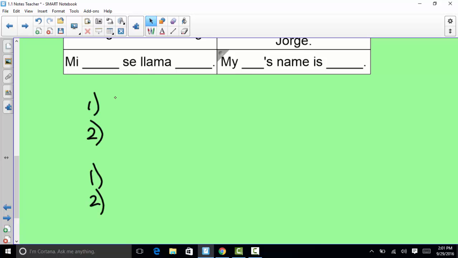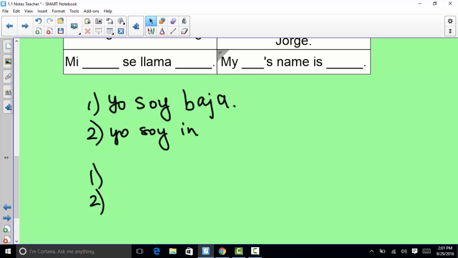So, por ejemplo, for example, I could say yo soy baja. I'm pretty short, so yo soy baja. And yo soy inteligente. I'm smart. And then 2 things I'm not.